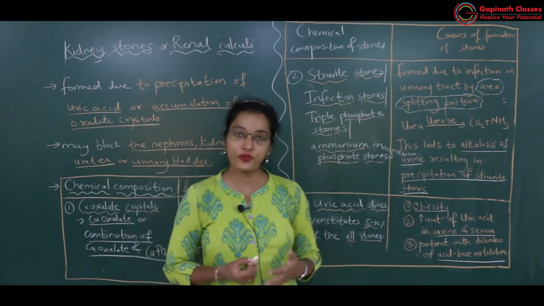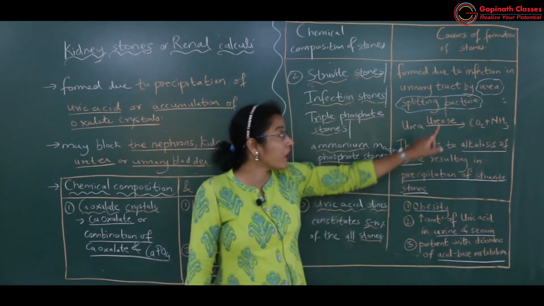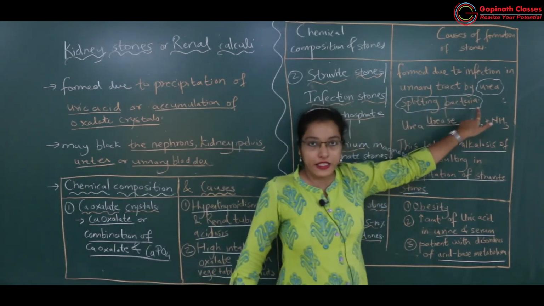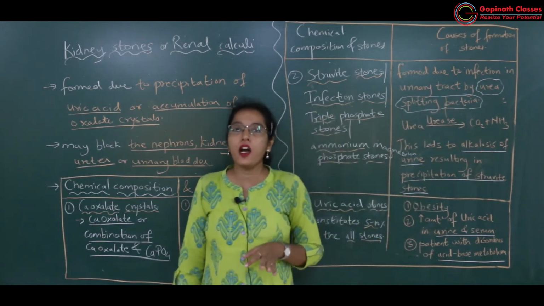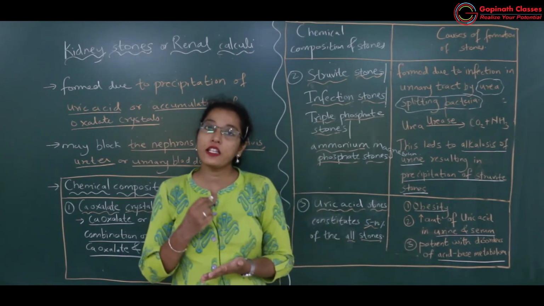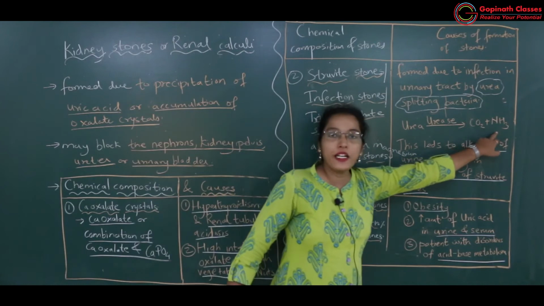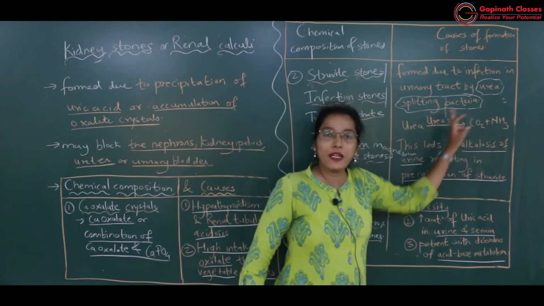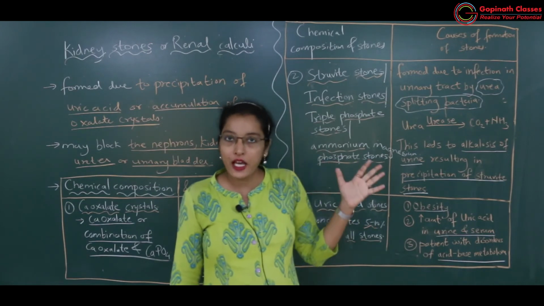Because of the growth of certain bacteria, and those bacteria are urea splitting bacteria. Urea splitting bacteria will invade the urea. Okay, they will break down urea into carbon dioxide and ammonia in presence of urease enzyme. Okay, so what exactly happens here?